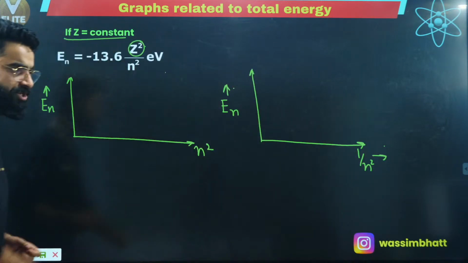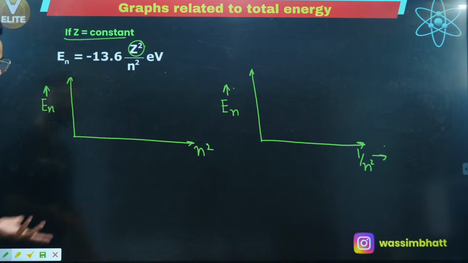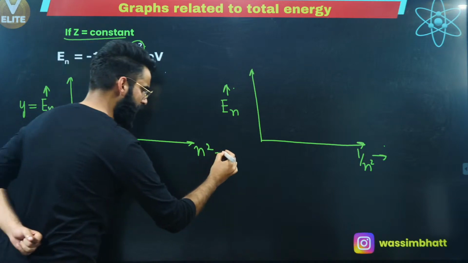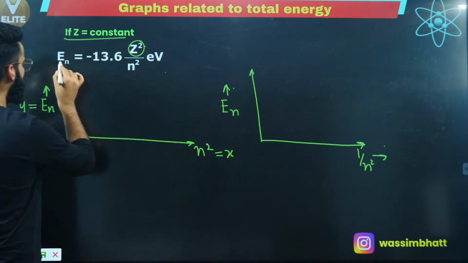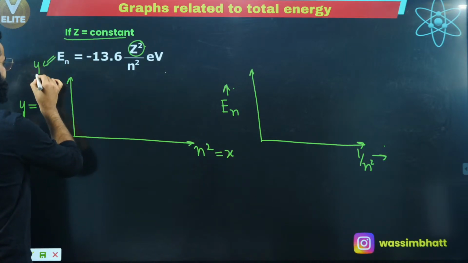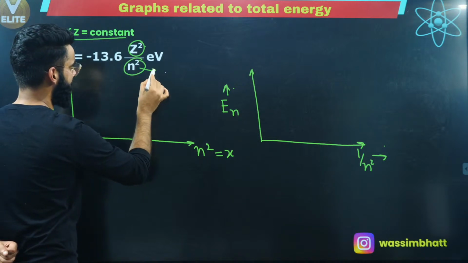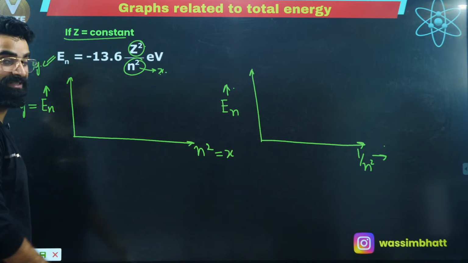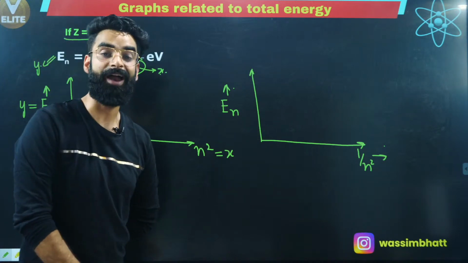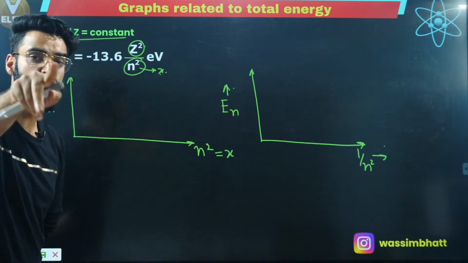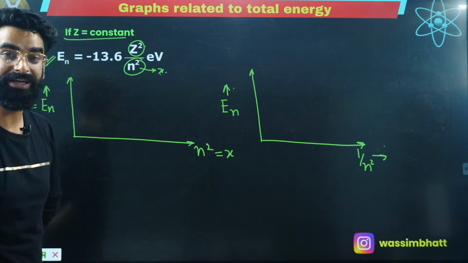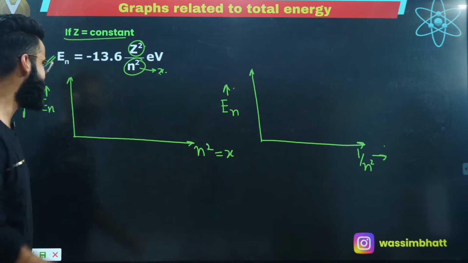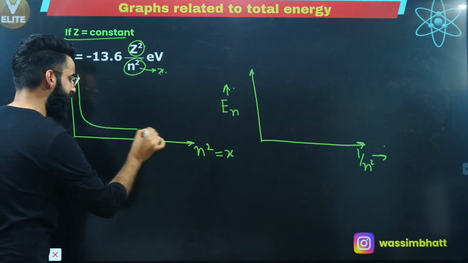What is going to be the nature of the curve over here? Understand. I'm plotting total energy along y-axis, and n square along x-axis. Y and x, are these directly proportional or inversely proportional? These are inversely proportional to each other. And whenever I need to plot a curve between two variables which are inversely proportional to each other, what is the nature of the curve? Nature of the curve is rectangular hyperbola. So is it going to be the rectangular hyperbola like this?